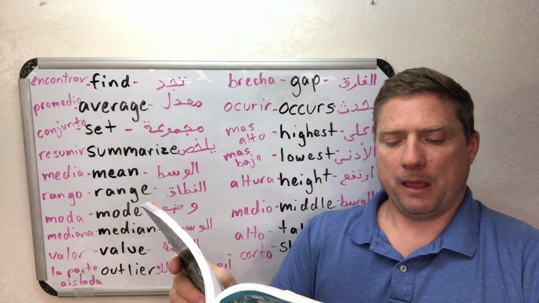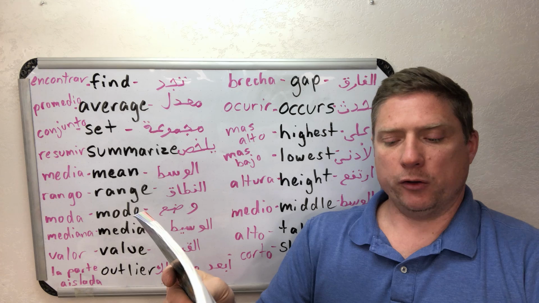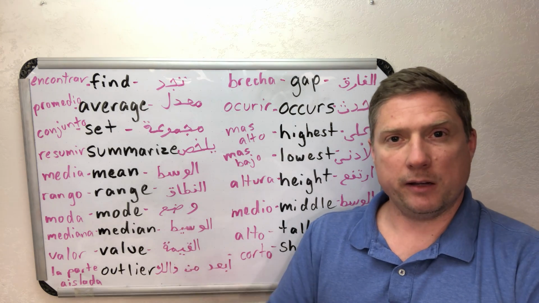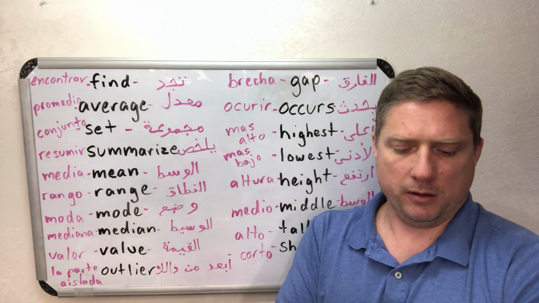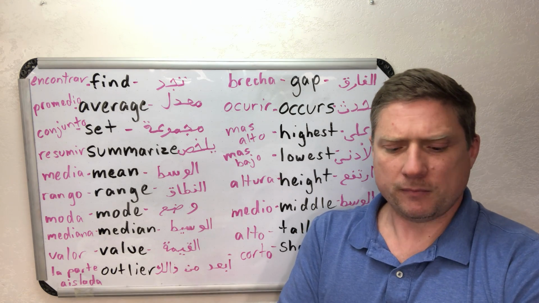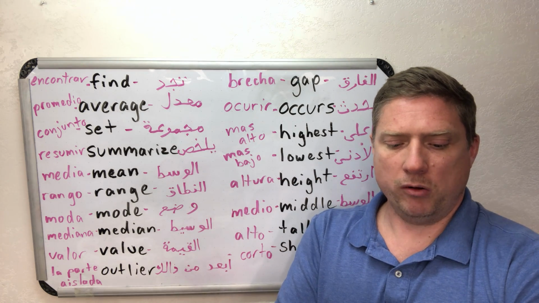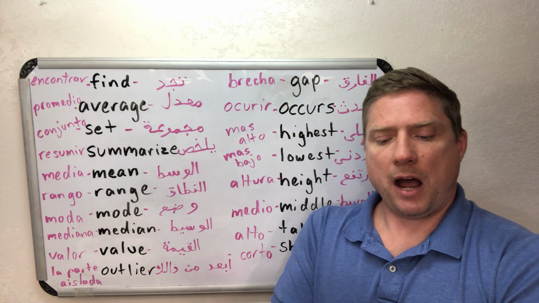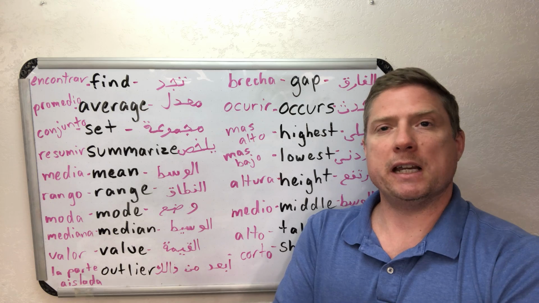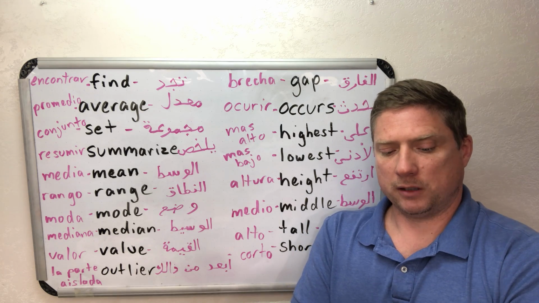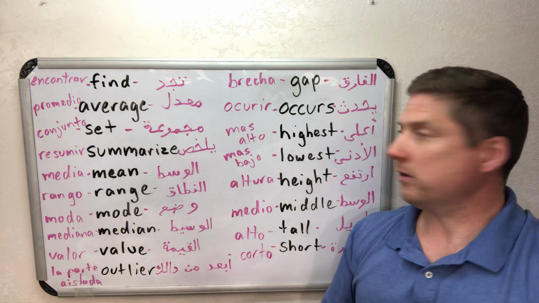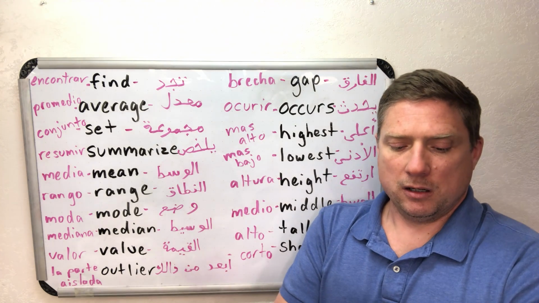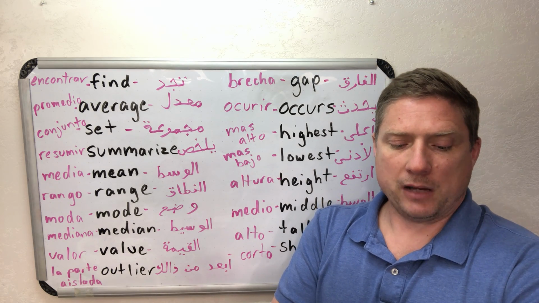12. The mode value occurs most often. So it occurs more than once. The most often. The mode value occurs most often. 13. The highest height is 79 inches. The tallest, the highest. 14.